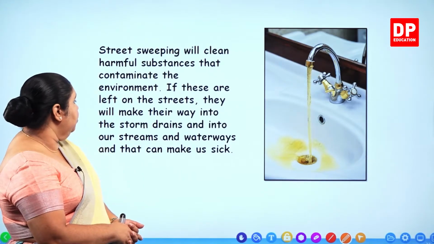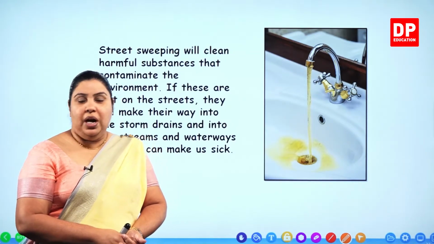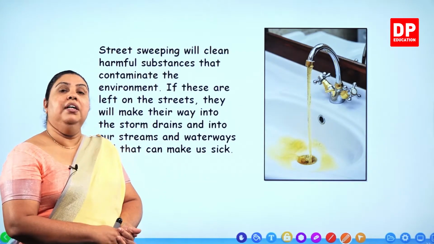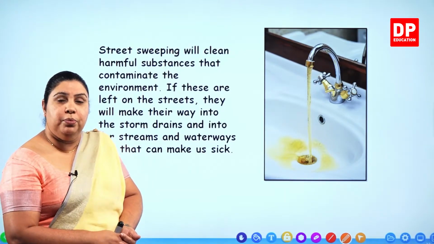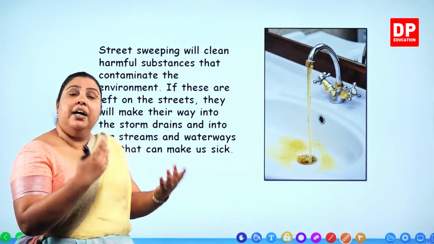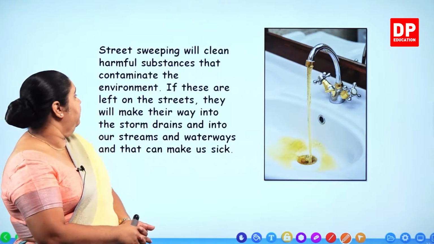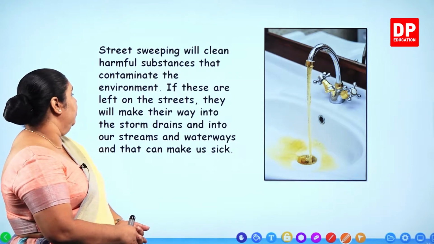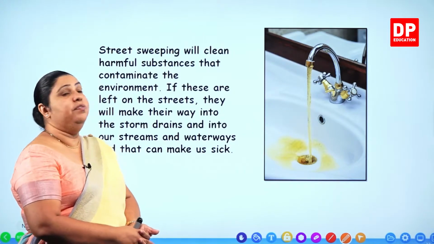way into the storm drains. If the sweepers were not there and the roads were not cleaned, and all the garbage we throw away gathered on the road, what would happen? It could get into the channels where our rainwater collects when it rains. Right, that is what it says: if these are left on the streets, they will make their way into the storm drains and into our streams and waterways.